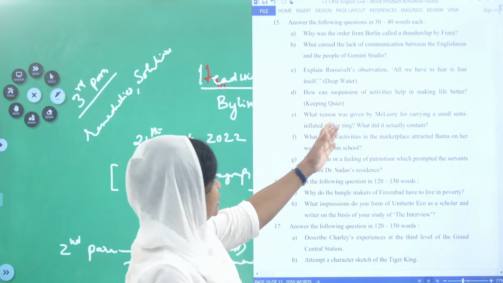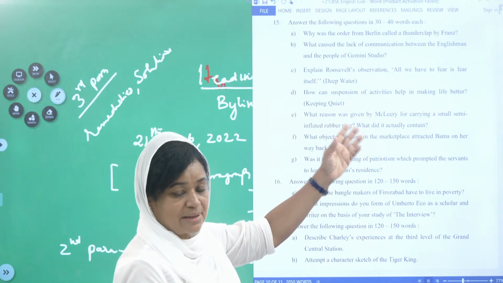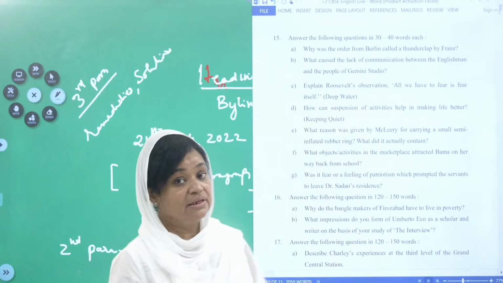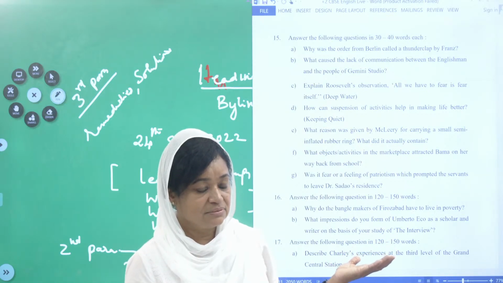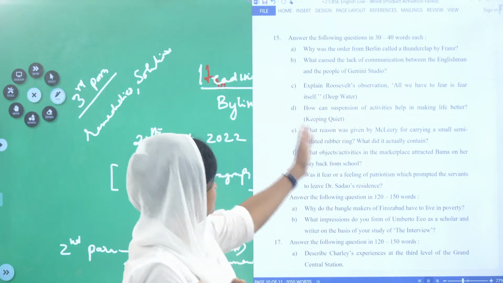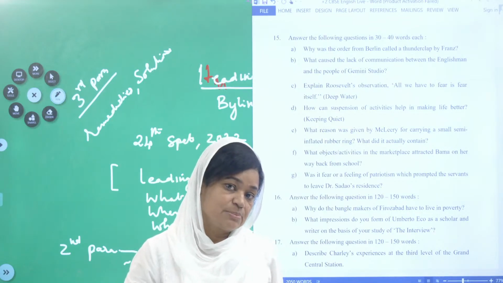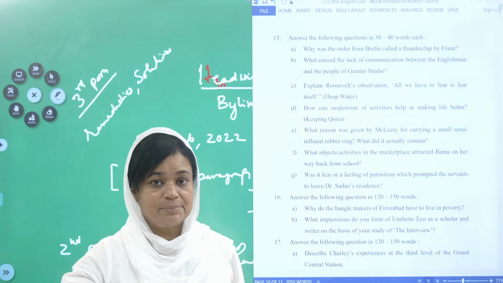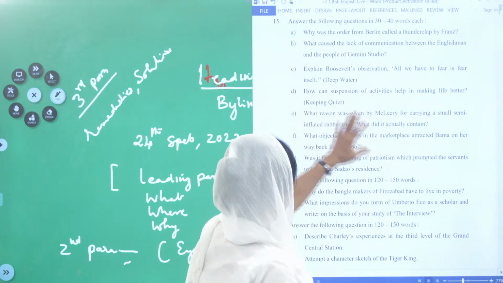What caused the lack of communication between the Englishman and the people of Germany's studio? The people were Tamilian people, and the Englishman Spencer came and was talking to these people, but he was talking in his accent, and the Tamilian people never understood what he was talking about. They never understood it.